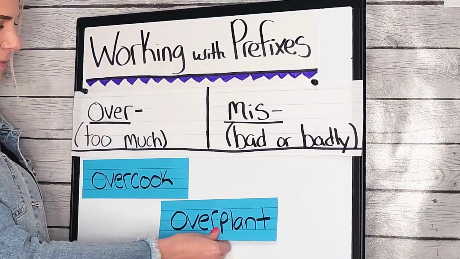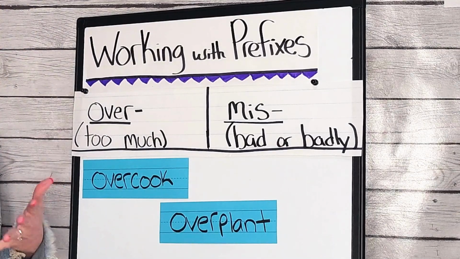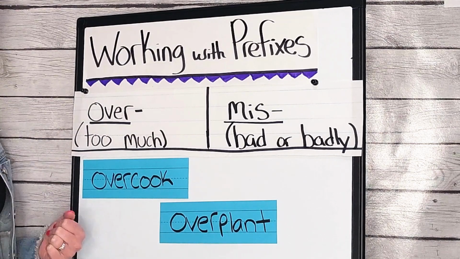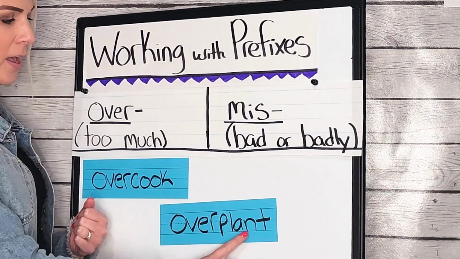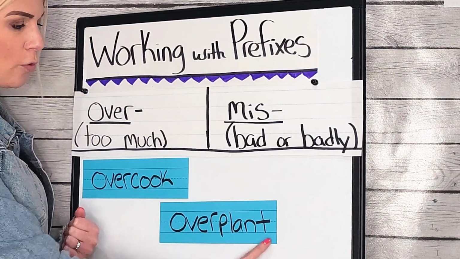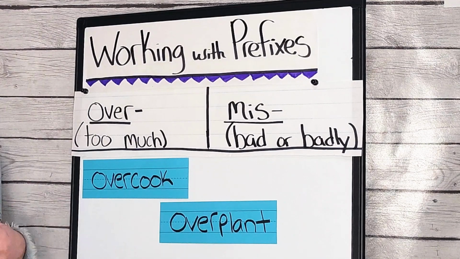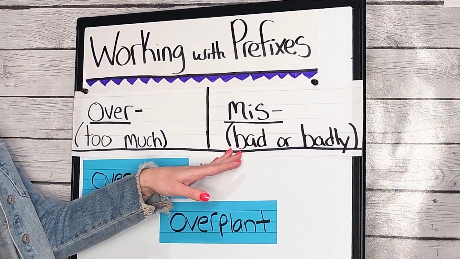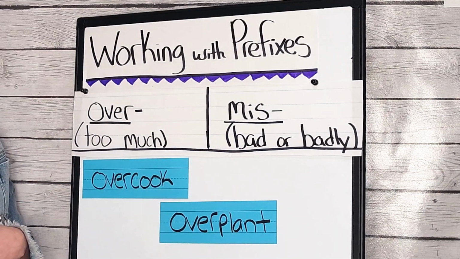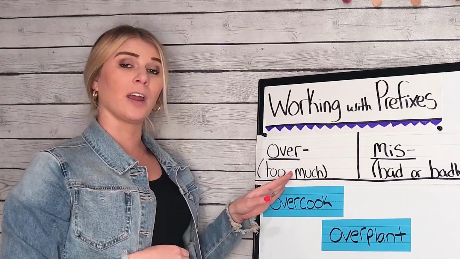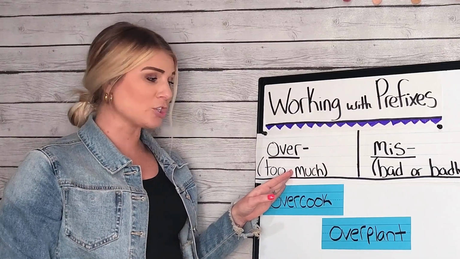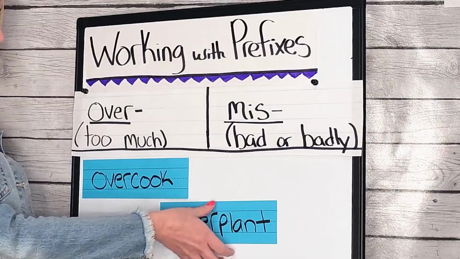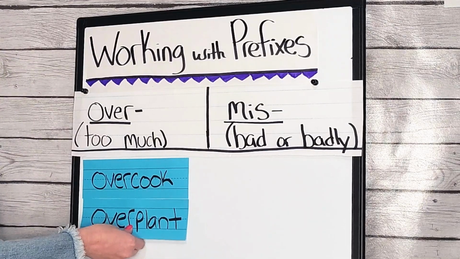Here's our next word. Remember, we can read the prefix as one word part and then the second word as the second word part. Over, plant. Overplant. When I look at this word, do I see the prefix over or do I see the prefix miss? You're right. I see the prefix over. And remember, that means too much. So if you overplant something, you plant too much of it. I'm going to go ahead and put this into our over column.